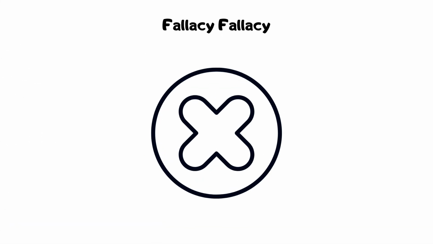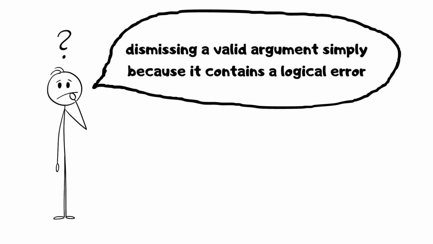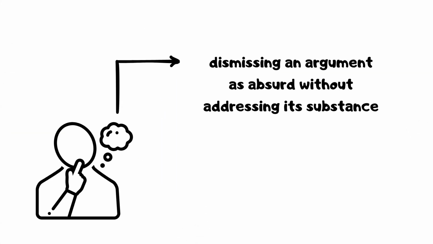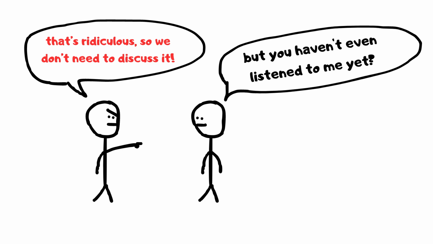Fallacy fallacy: assuming that if an argument contains a fallacy, its conclusion is necessarily false. For example, dismissing a valid argument simply because it contains a logical error is the fallacy fallacy. Appeal to the stone: dismissing an argument as absurd without addressing its substance. For example, saying, "That's ridiculous, so we don't need to discuss it," without engaging with the argument's content is an appeal to the stone.